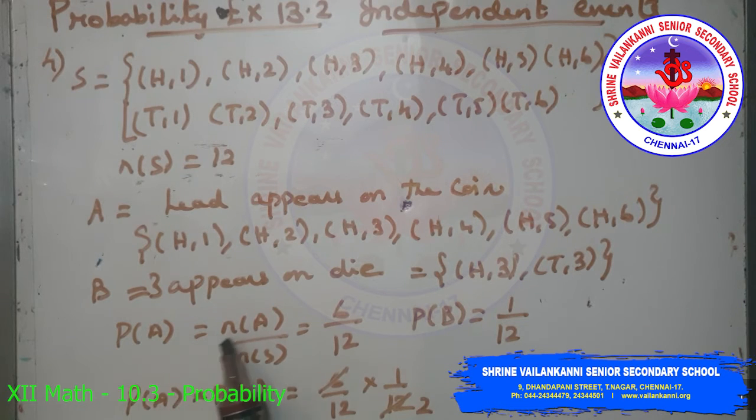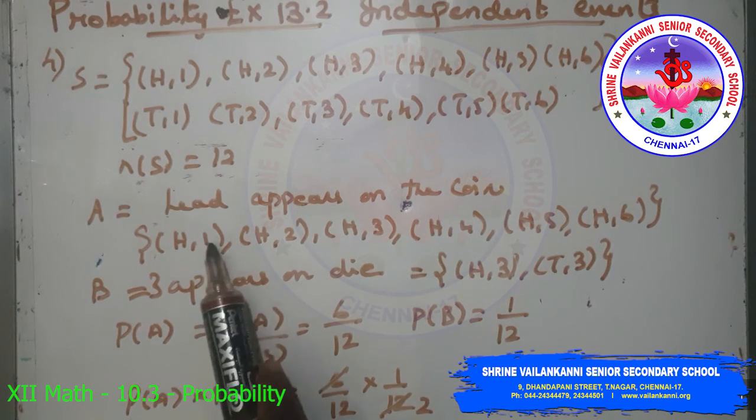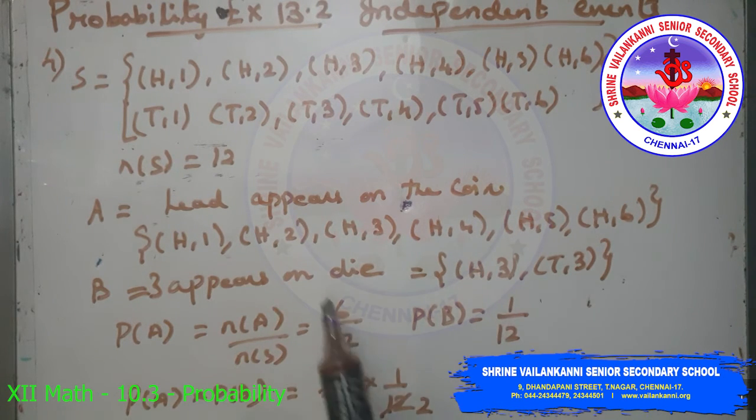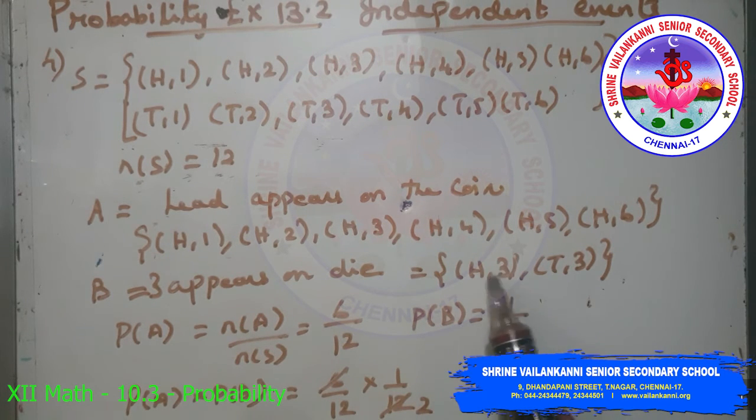So P of A is N of A by N of S, which is 6 by 12. And P of B is H comma 3 and T comma 3, which is 2 by 12. So P of A into P of B is equal to 6 by 12 into 2 by 12. Cancelling this, we get 1 by 12.